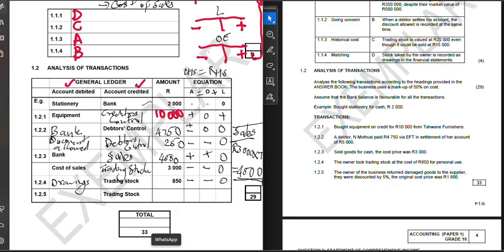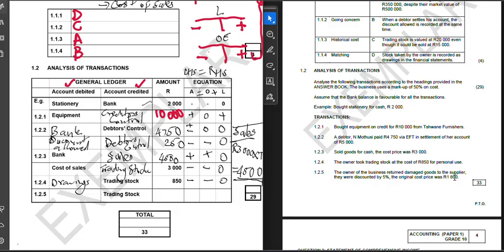Now, please note here, we need to return the whole amount. Because they put that information there, that means we are going to use this information. The original cost was 1,800, and then we were discounted by 5%. Therefore, how much exactly do we owe for the stock? Do we owe them 1,800?